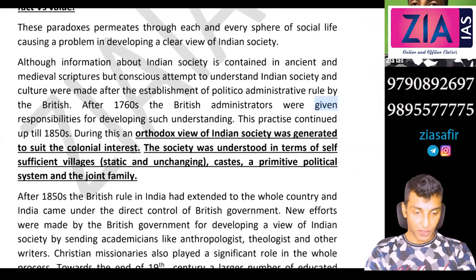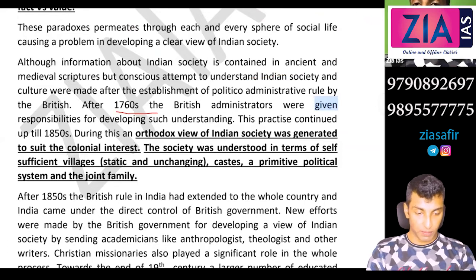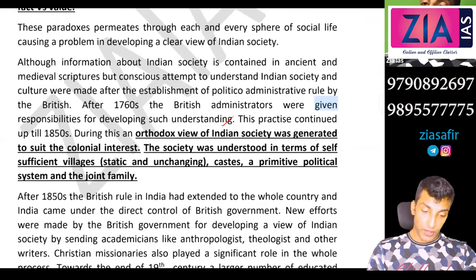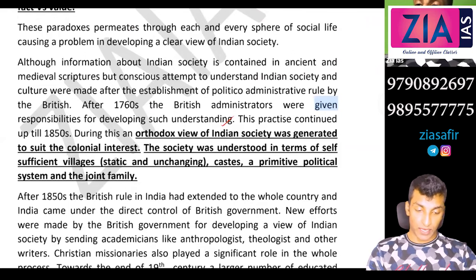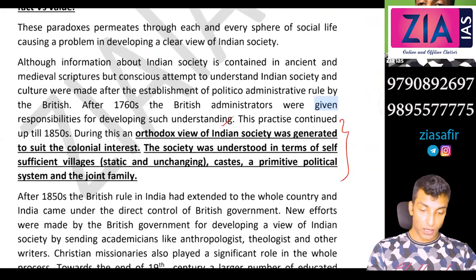Okay, where did we stop? Indian society and culture. After the 1760s, the British administrators were given the responsibility for developing such understanding. This practice continued up till the 1850s. During this period, an orthodox view of Indian society was generated to suit the colonial interest.